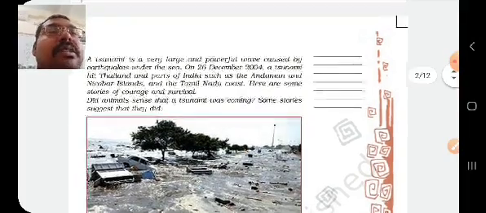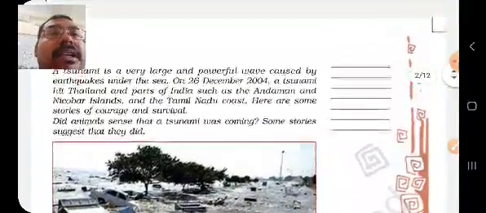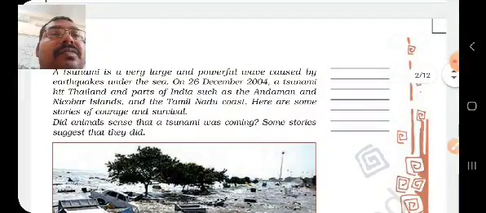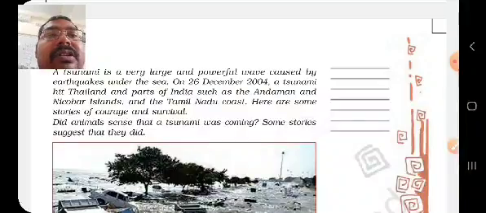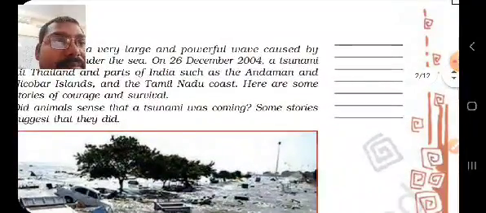On 26th of December 2004, a tsunami hit Thailand and parts of India such as the Andaman and Nicobar Islands and the Tamil Nadu coast. Here are some stories of courage and survival. Did the animals sense that a tsunami was coming? Some stories suggest that they did.